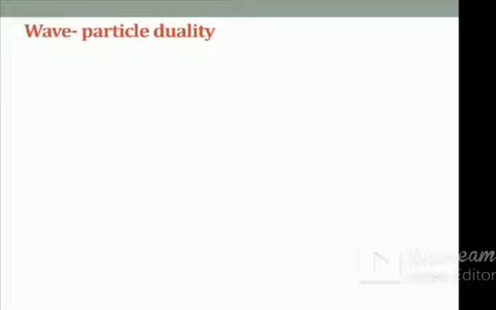Now we discuss in detail the wave-particle duality. Our nature manifests in two fundamental forms: radiation and matter. Radiation means the electromagnetic waves of different frequencies. Radiation has dual nature, which means in some cases it acts with particle nature and in some cases it acts with wave nature. In the same manner, matter also possesses dual nature.